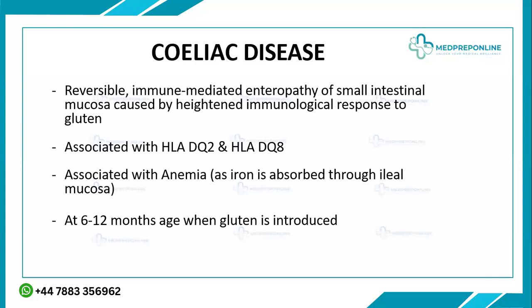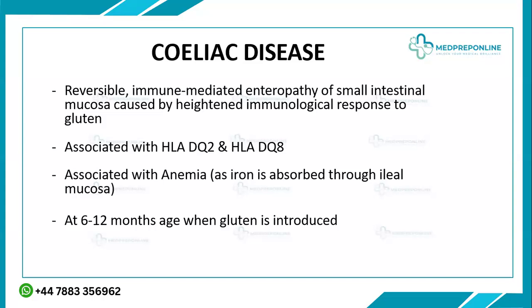Next important thing that's written here is that there's an association with the HLA DQ2 and DQ8. The importance of this association means that these haplotypes are associated with certain other autoimmune conditions as well. So when this defect is present in a specific child and he has one autoimmune condition, you need to screen the child for the other autoimmune conditions as well. That is why it's really important to keep this in mind. And this is important for the screening and the testing in the later labs, and we're going to discuss that as well.